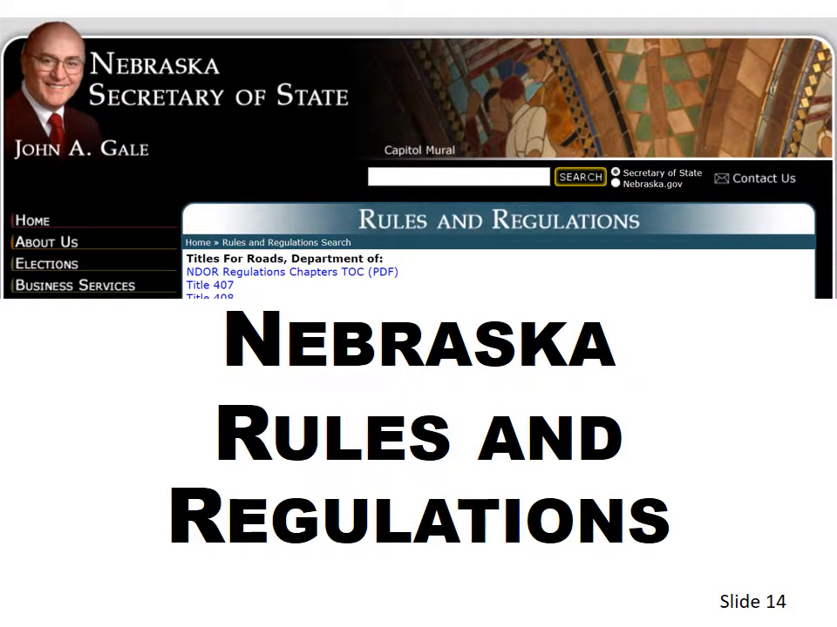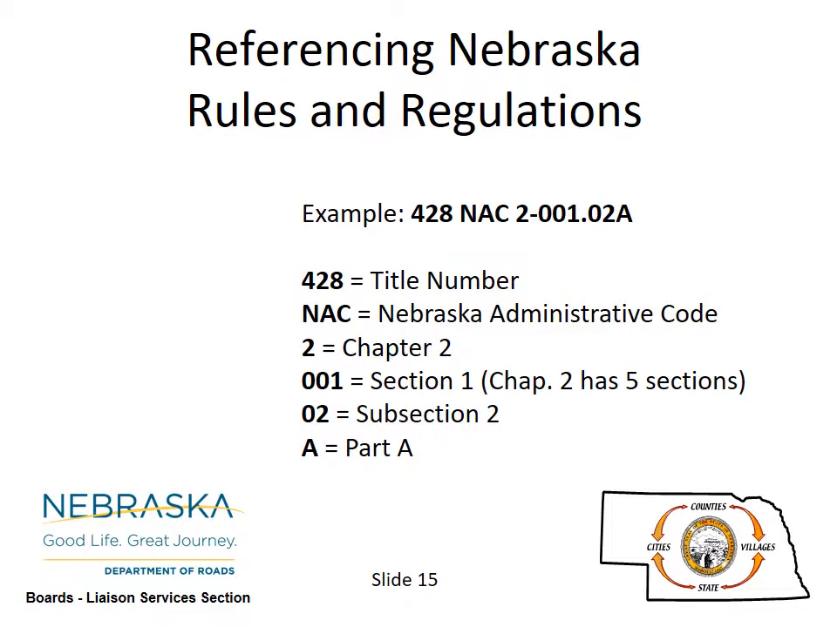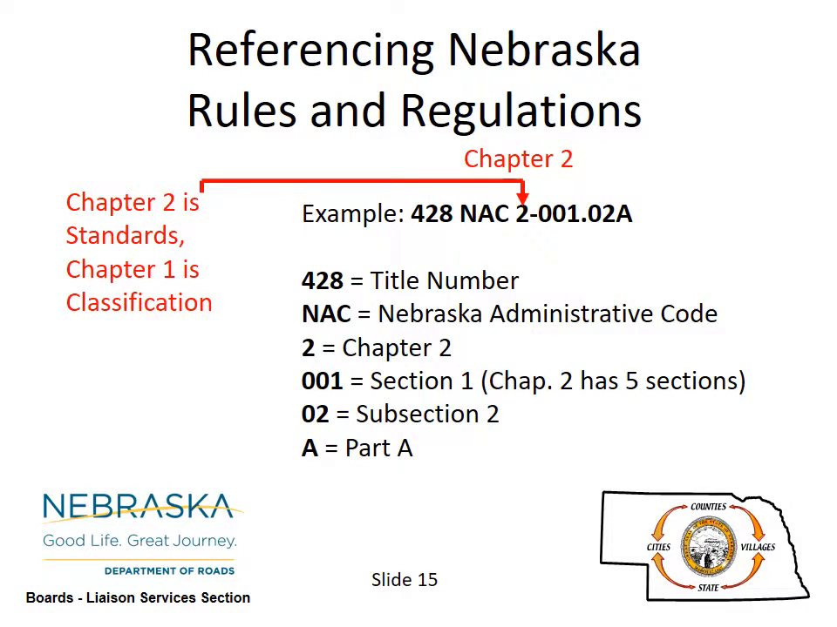Nebraska rules and regulations have their own unique numbering scheme. Throughout this series of videos, there will be references to the Nebraska Administrative Code, NAC, Title 428. The numbering system for the Nebraska Administrative Code is shown here. The title number, in this case 428, comes first. Then the initials NAC. The number directly after NAC is the chapter number. The numbers after the dash indicate the section, subsection, and part designations.